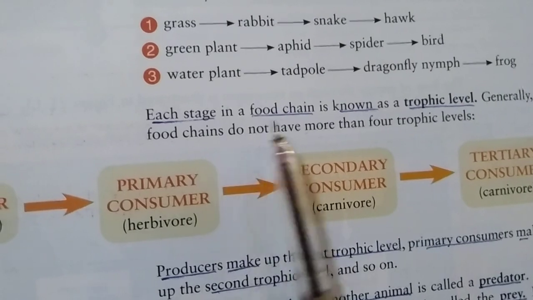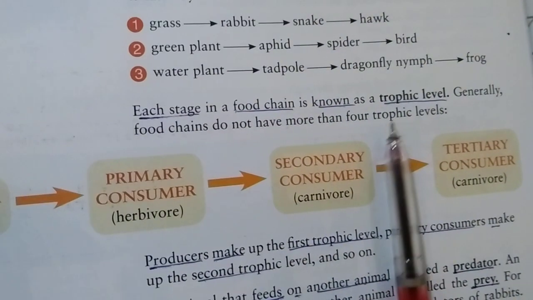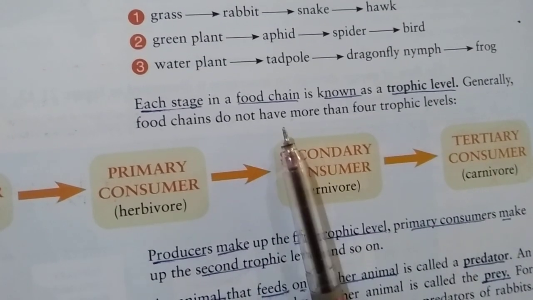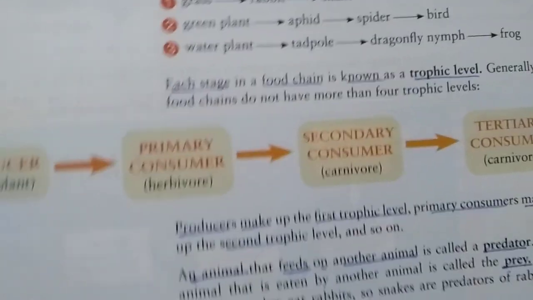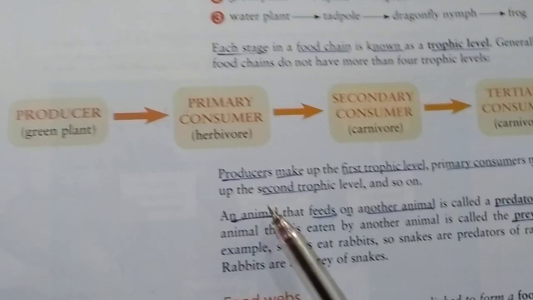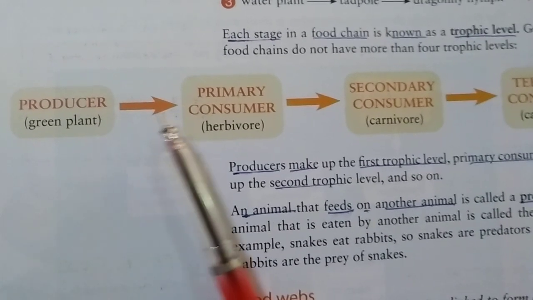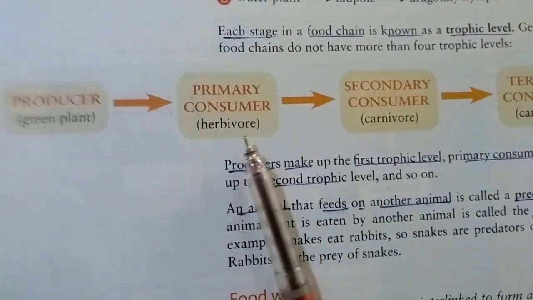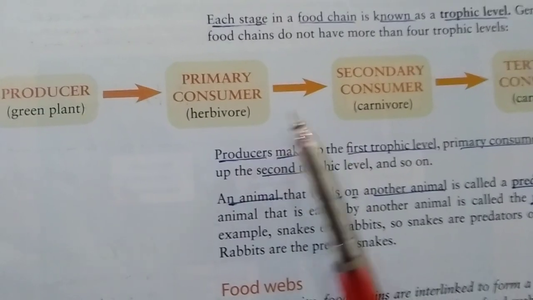Each stage in a food chain is known as a trophic level. Generally, food chains do not have more than four trophic levels. Producers include green plants. Primary consumers are herbivores, those animals which eat only plants.